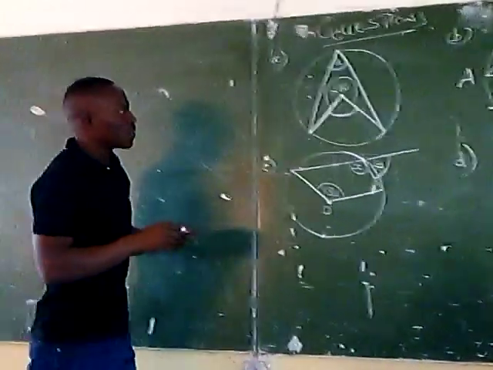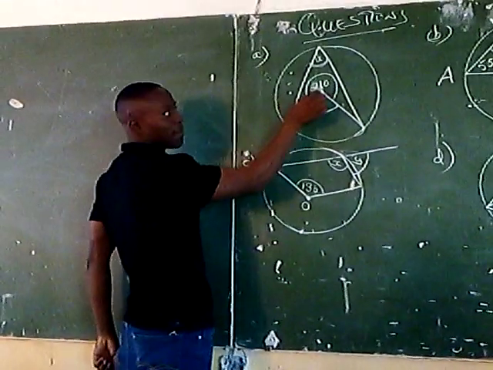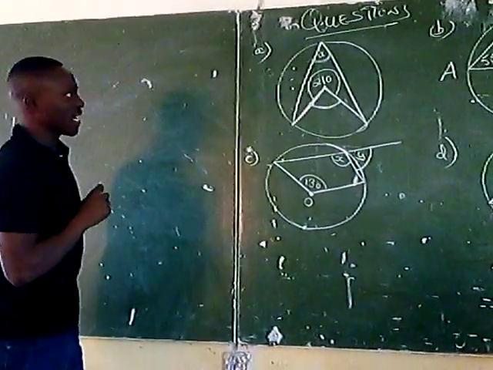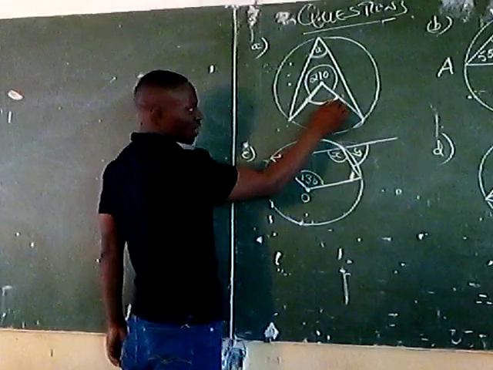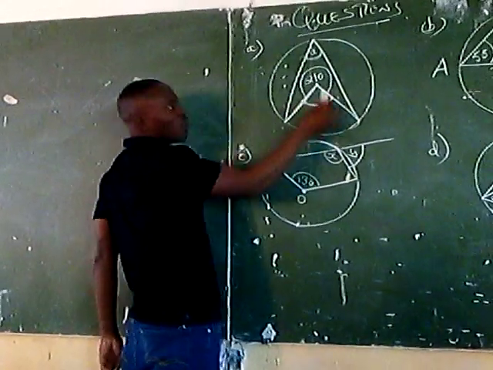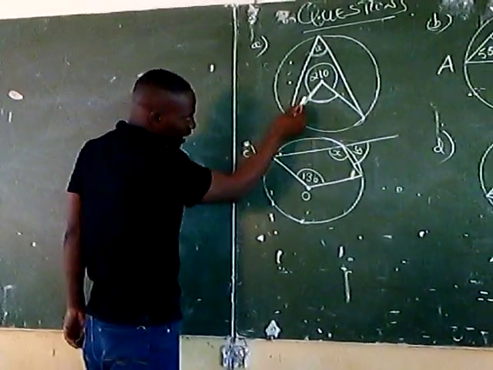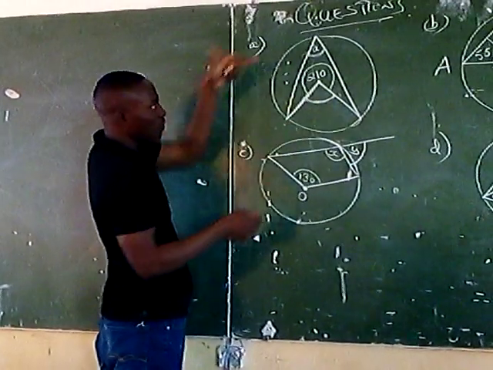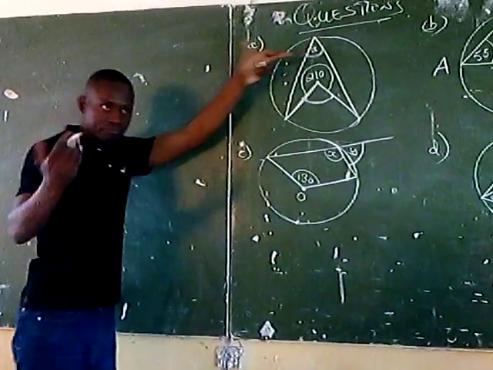Now, how do you find the angle at the center here? It's very easy because the rest of the angle is known as 210. So how do you get this angle here? Once we find this particular angle, it will be just a matter of dividing this angle by 2 so that we find what angle A is.